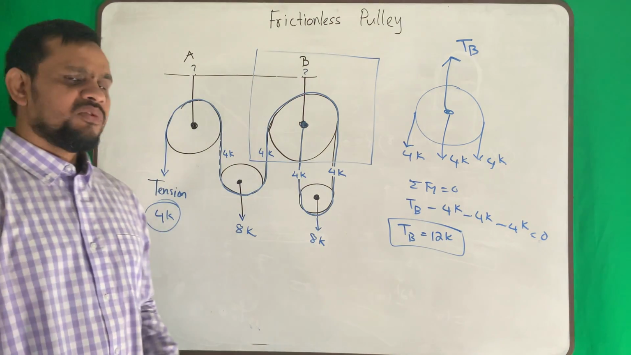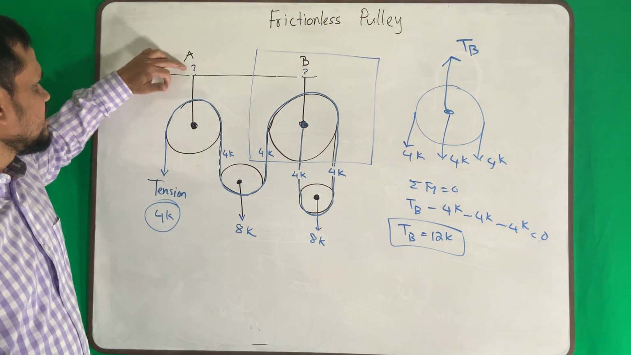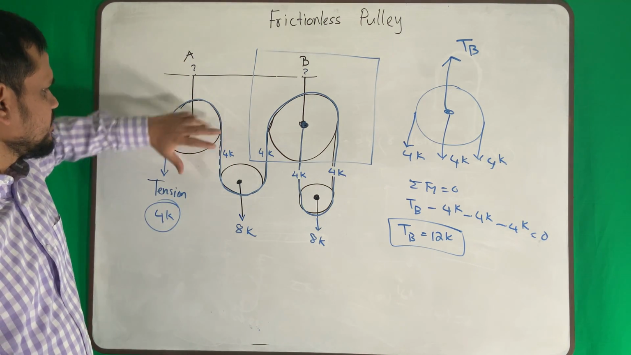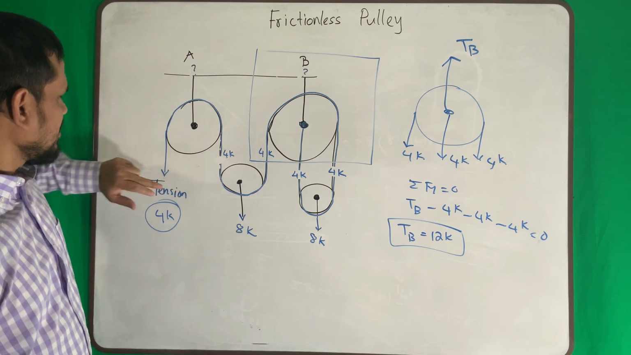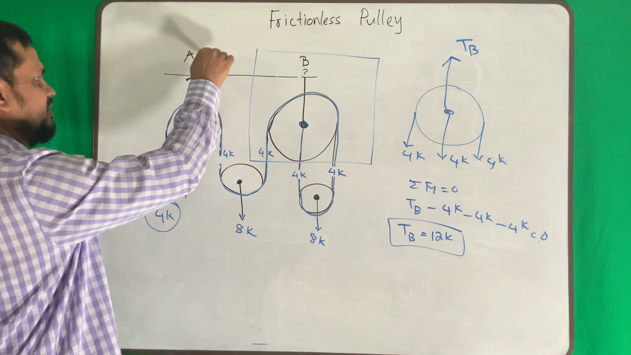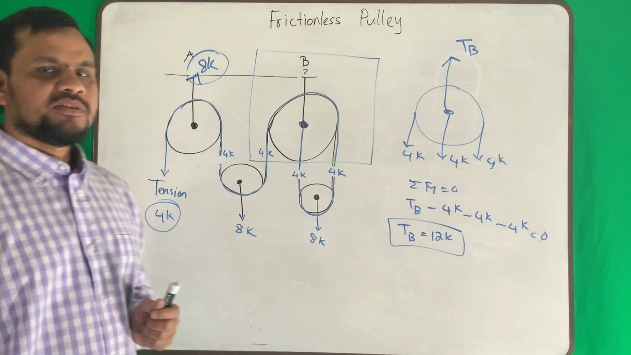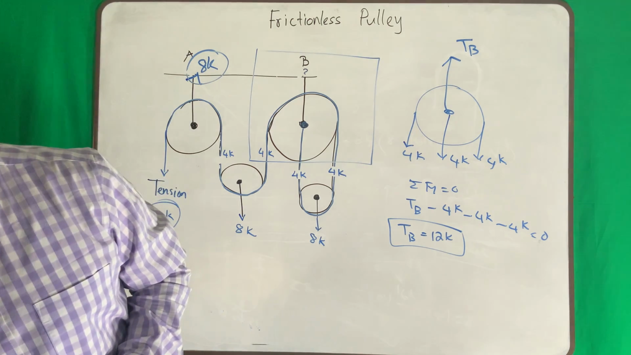Sometimes you do not need to do any mathematics, you can just see it and tell it. What is the tension here? If I take this pulley, 4 kip here, 4 kip there, so this will be 8 kip. Without any calculation, you can tell this is 8 kip. So this is the way to solve a pulley.